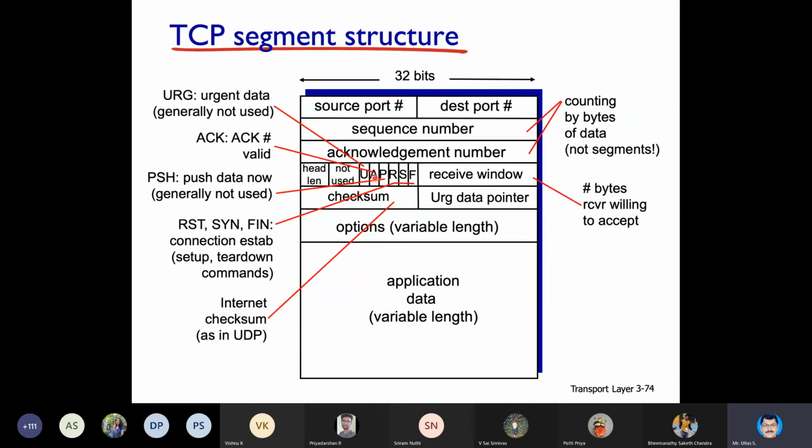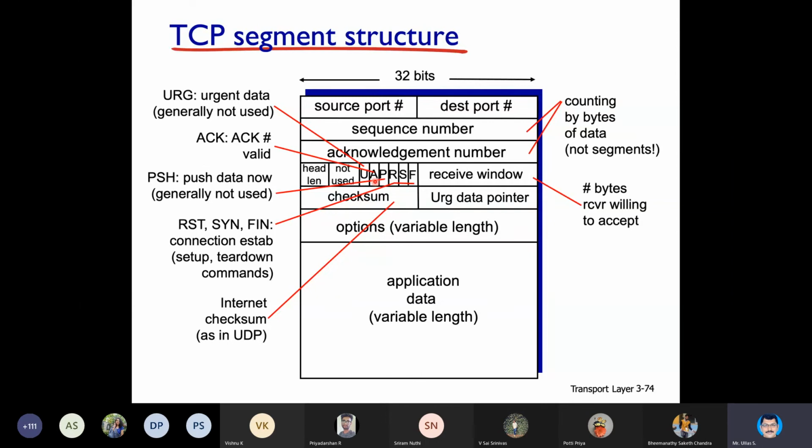And there is an acknowledgement bit also, the A bit. This acknowledgement bit is used while sending an acknowledgement for TCP data or connection establishment. When you try to establish a connection and a reply is coming, this A bit will be set.